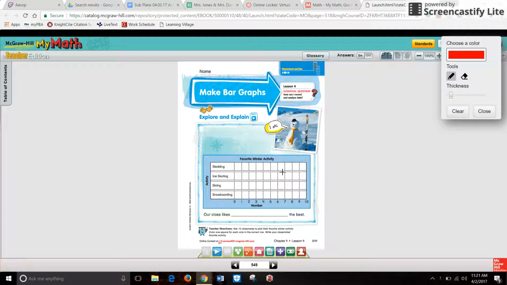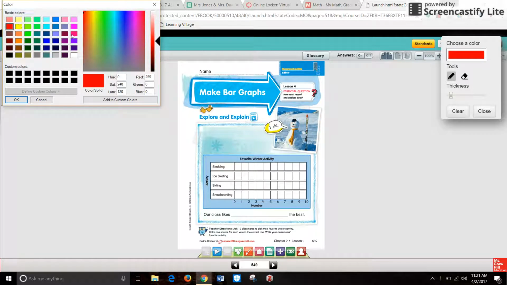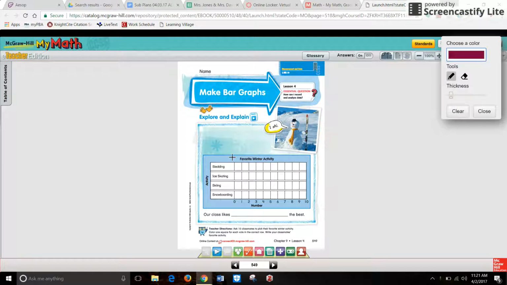So I asked a bunch of friends and family what their thoughts were about snow activities in the winter. The choices were sledding, ice skating, skiing, and snowboarding. And I chose, personally, I like sledding, so I chose that one. And to show anything for people voting, you just color in the box. Now, I'm coloring it in with my mouse. It's not going to be very pretty. When you color it in with your pencil, you can make it really pretty. Okay? But I was the only one that chose sledding.